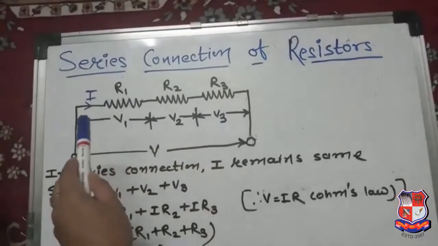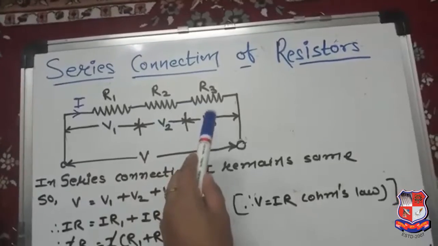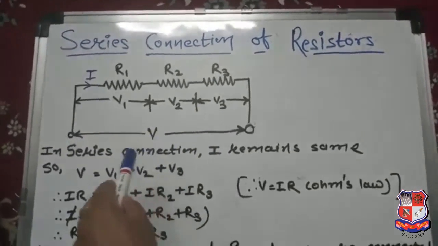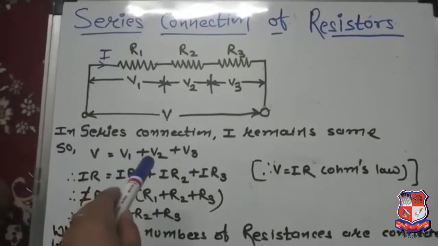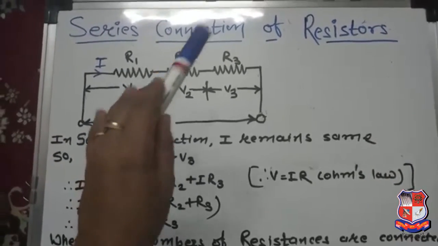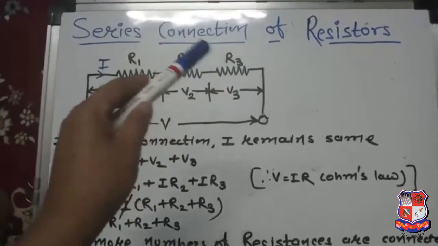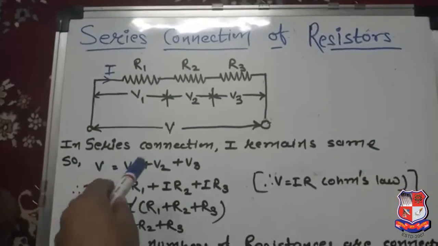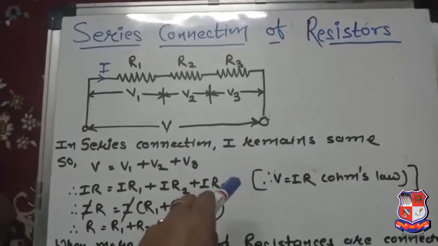And the algebraic sum of all the 3 voltages, meaning V1 plus V2 plus V3, will be equal to the supplied voltage, that is V. So in a series connection, I remains the same. So V is equal to V1 plus V2 plus V3, because here 3 resistances are connected in series. If I say n numbers, or suppose 4 to 5 resistances are connected in series, V will be V1 plus V2 plus V3 plus V4, meaning as many as the number of resistances.